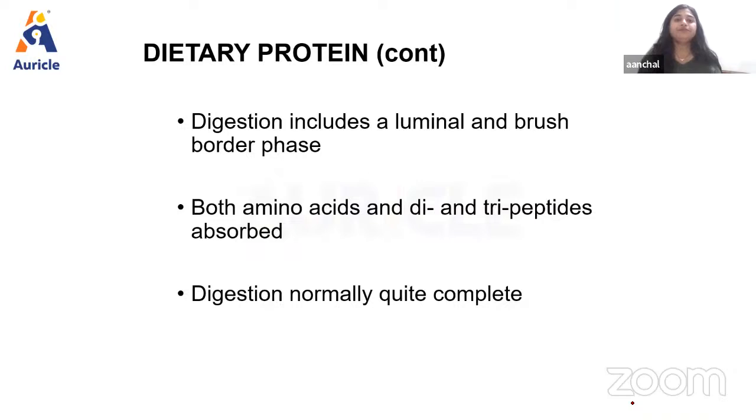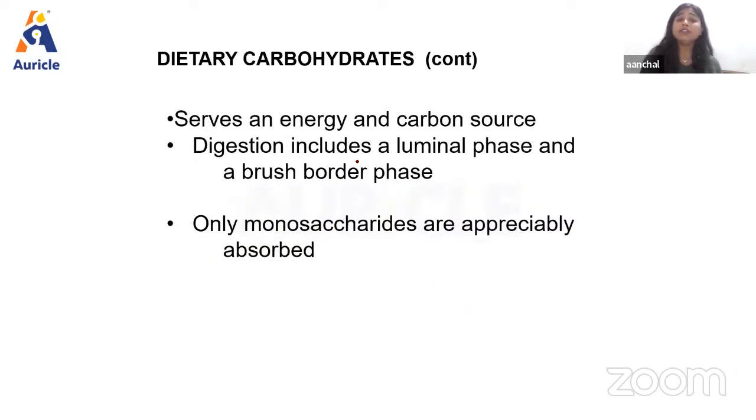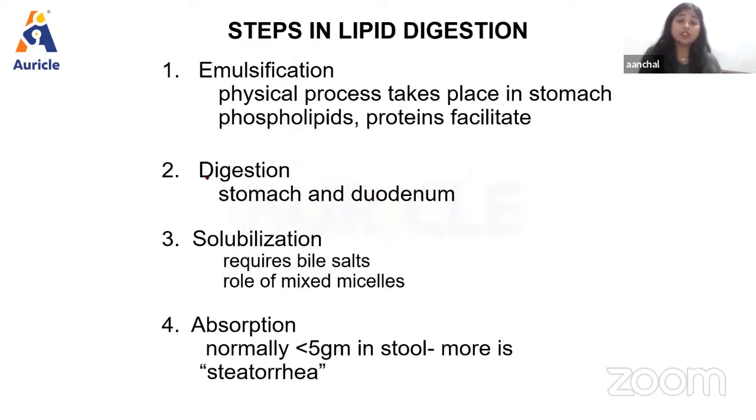Now, in continuation, for dietary protein, digestion includes the luminal and brush border phase. Both amino acids and tripeptides are absorbed here, and digestion is normally completed here. Then talking about dietary carbohydrates, which serve as an energy source, digestion here includes luminal phase and brush border phase, both are there, and only monosaccharides are appreciably absorbed here, as we have discussed, right?